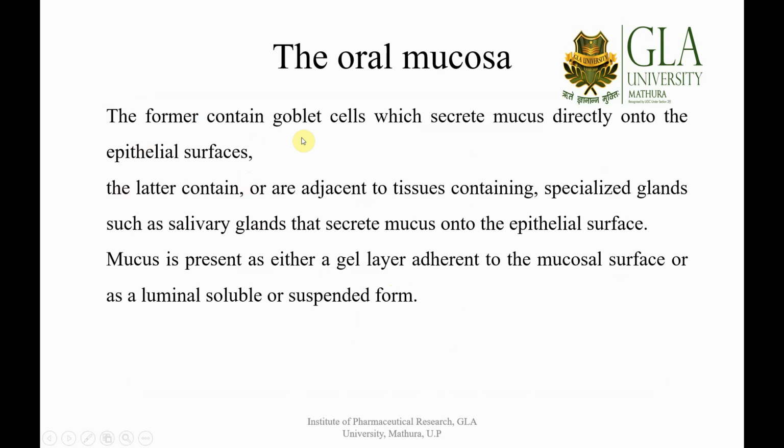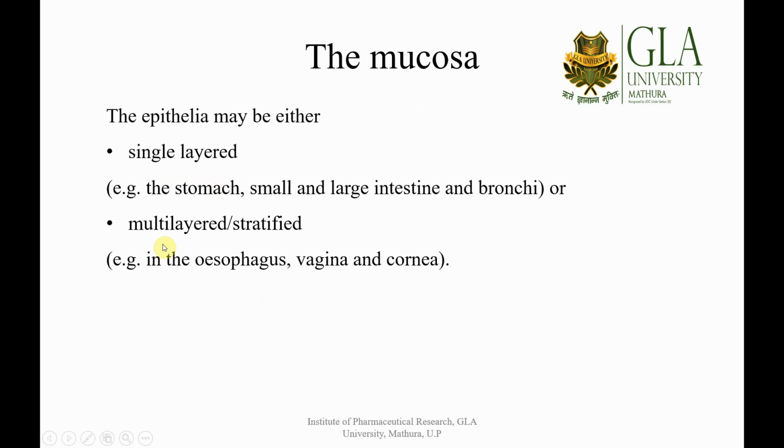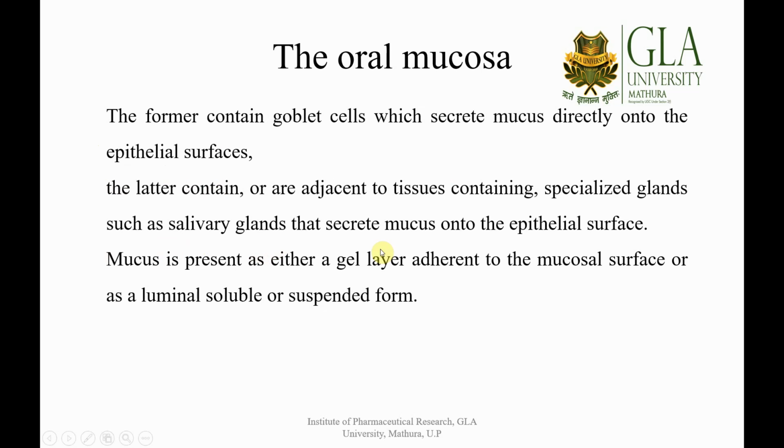It contains goblet cells which secrete the mucus, and it is directly available on the epithelial surfaces. Whereas if we talk about the multi-layered or stratified mucosa, they are adjacent to tissue containing specialized glands such as the salivary glands, and these are responsible for the secretion of mucus onto the epithelial surface.